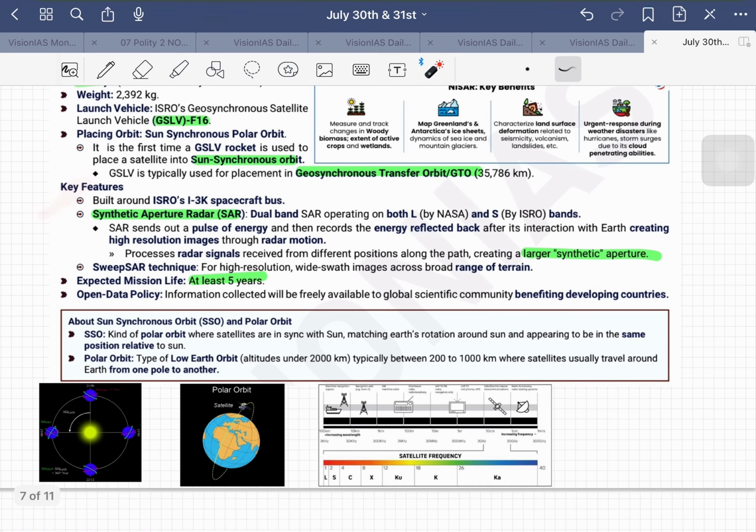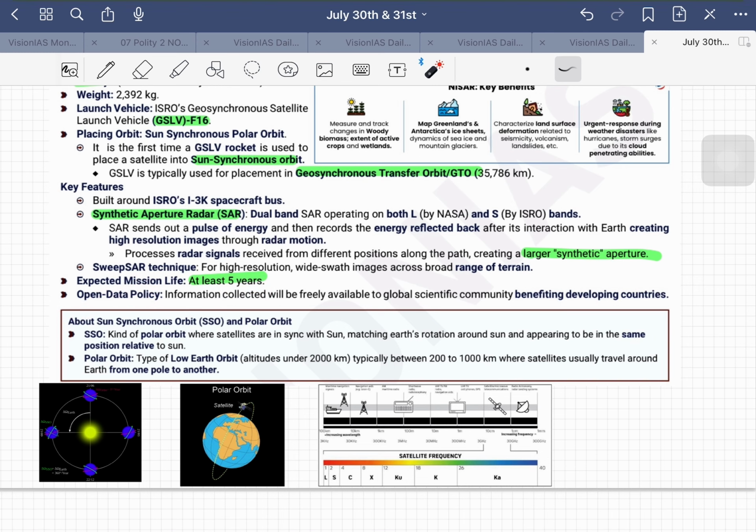And what are the key features here? Built around ISRO's I3K spacecraft bus, synthetic aperture radar, dual band operating on both L band and S band. L band is developed by NASA, S band is developed by ISRO. And what happens is synthetic aperture radar actually sends out a pulse of energy here, and the energy is reflected back, and that interaction will be able to create the images. That's how we are trying to create that image with high resolution, and we can detect the changes if any happen. And expected mission life is for 5 years, right?